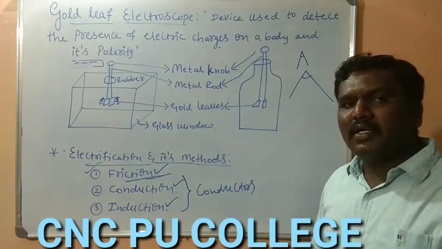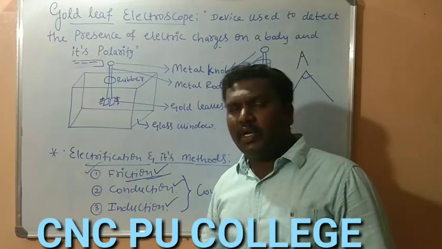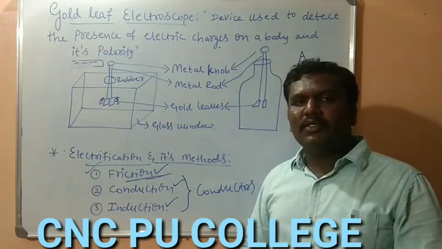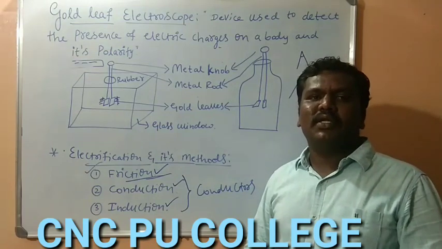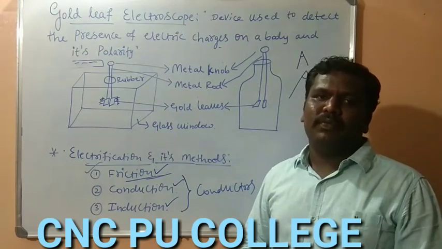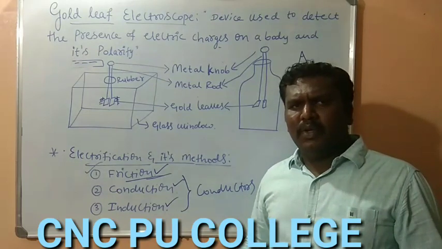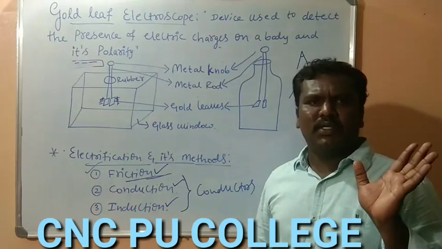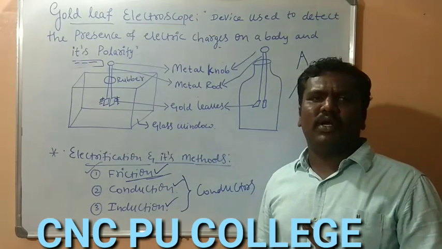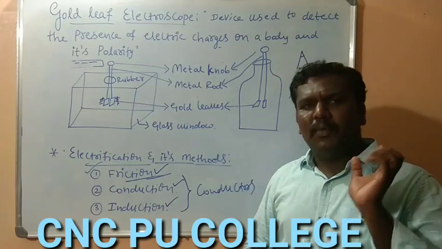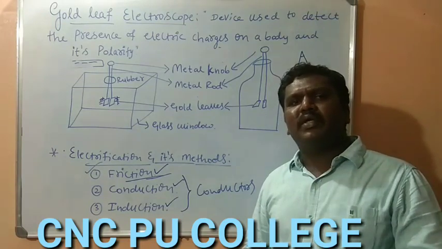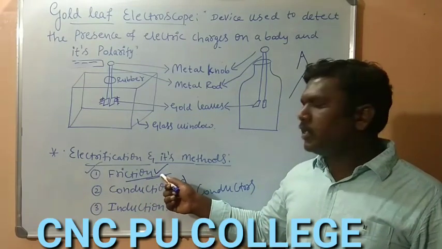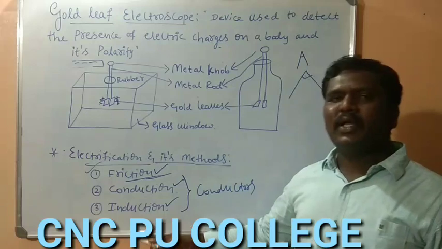So what are conductors and insulators? Already we know the definitions, right? Conductors are the materials which allow the electric charges to pass through them freely. We have a very familiar example: all the metals are good conductors, isn't it? So we are directly considering good conductors to be nothing but metals. The materials which allow the charges to pass through them freely are called conductors. So conductors can be charged by the method of friction, conduction as well as induction.